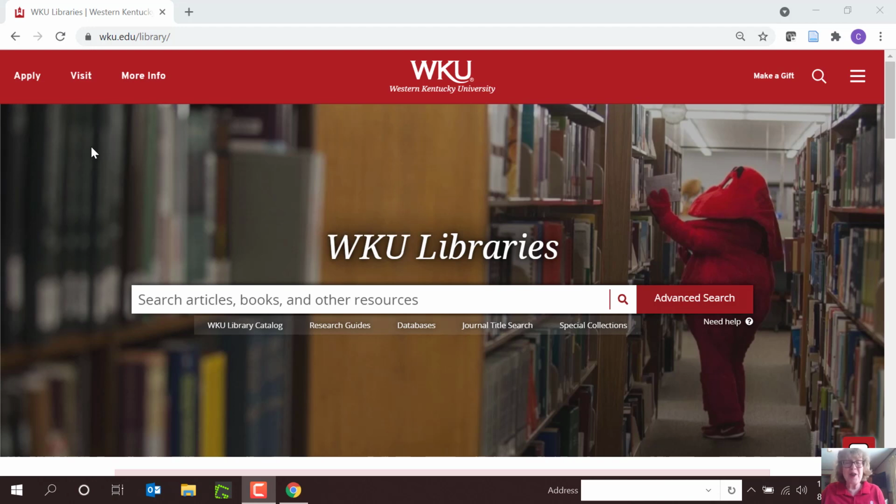My job at WKU is to connect you with library resources for your study, practice, and research. Here we are on our WKU Libraries homepage. To get here, click the WKU Libraries link in Blackboard or open your web browser and search WKU Libraries. Big Red and I welcome you to our home page. I'll show you how to locate and navigate this website to access books, journal articles, and library databases.